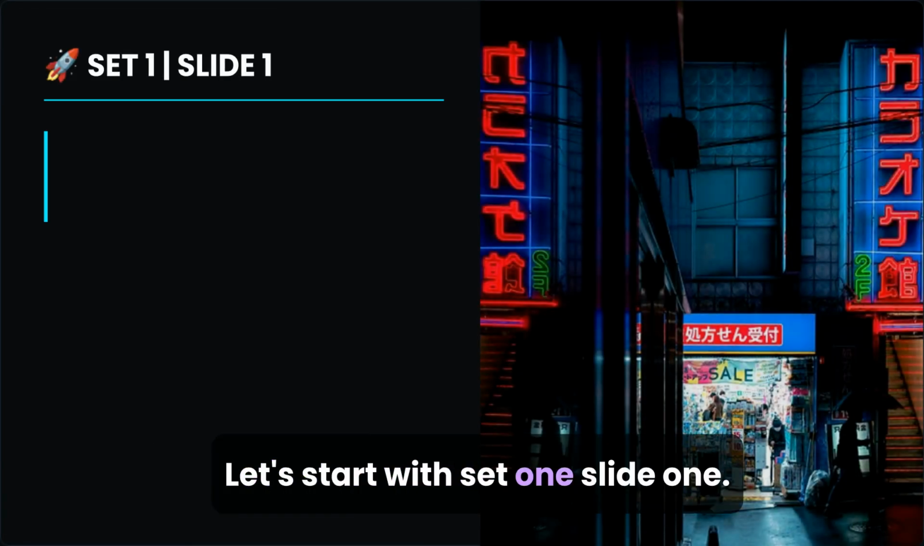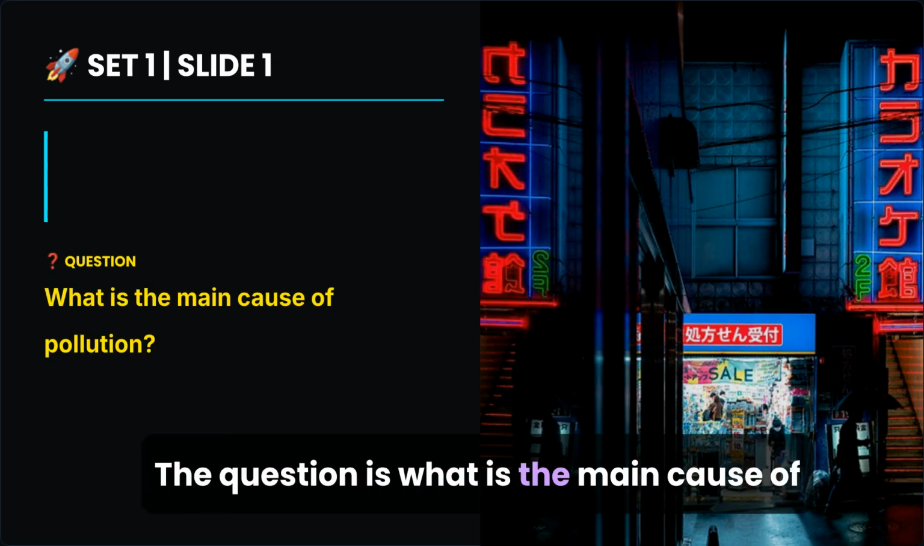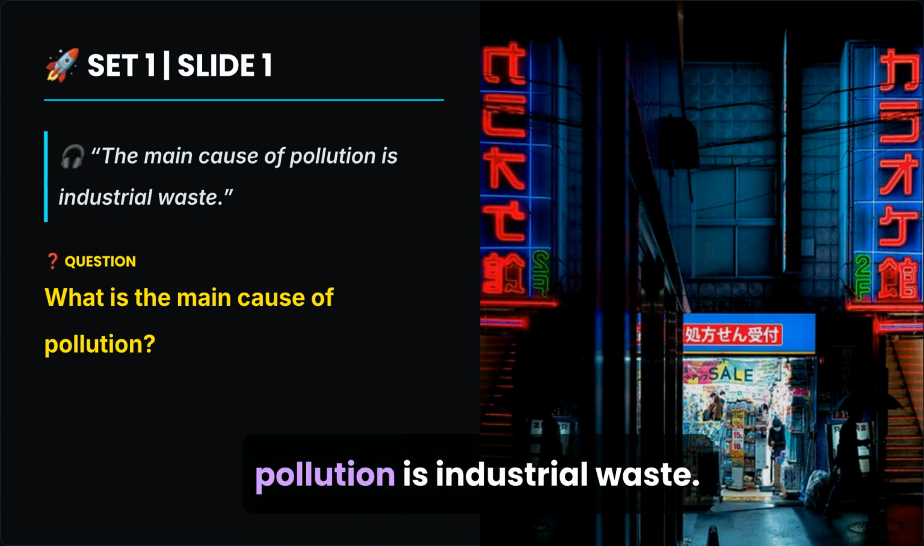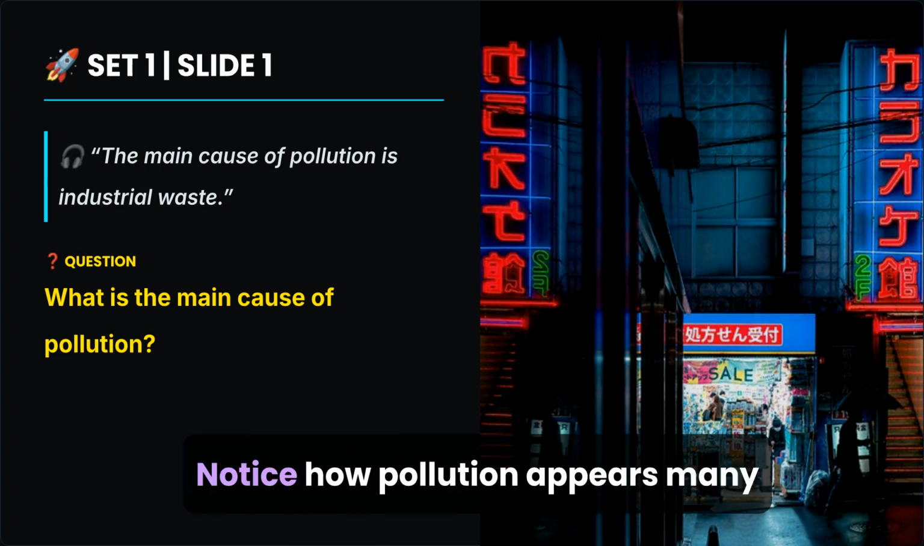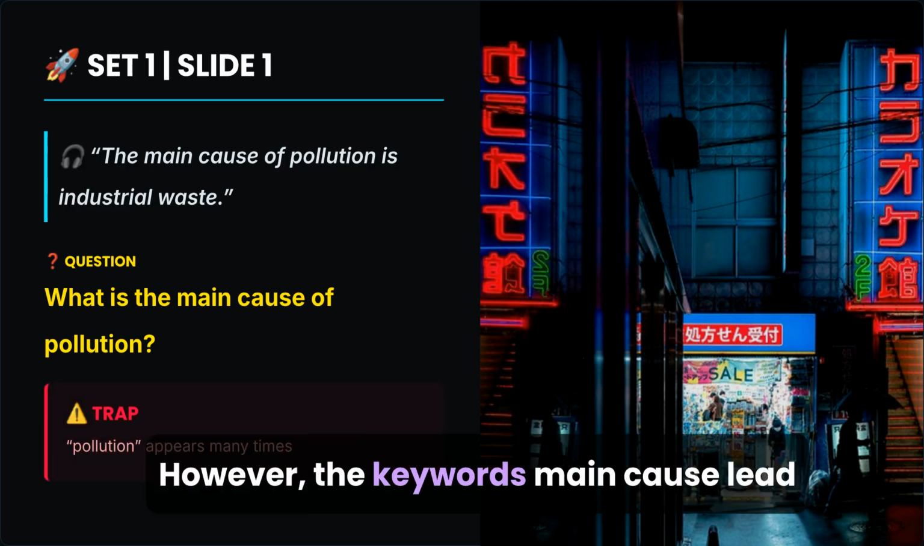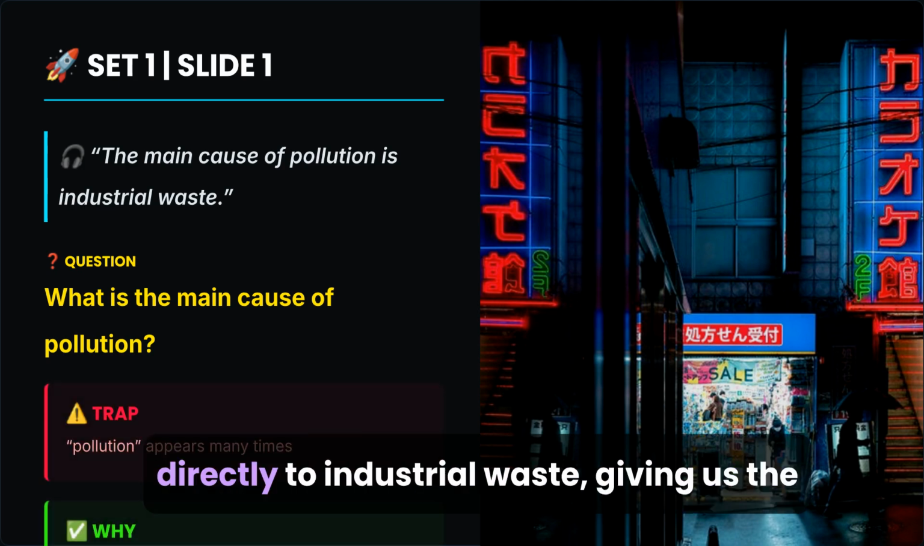Let's start with Set 1, Slide 1. The question is, what is the main cause of pollution? The audio states, the main cause of pollution is industrial waste. Notice how pollution appears many times, which is a trap. However, the keywords main cause lead directly to industrial waste, giving us the answer.